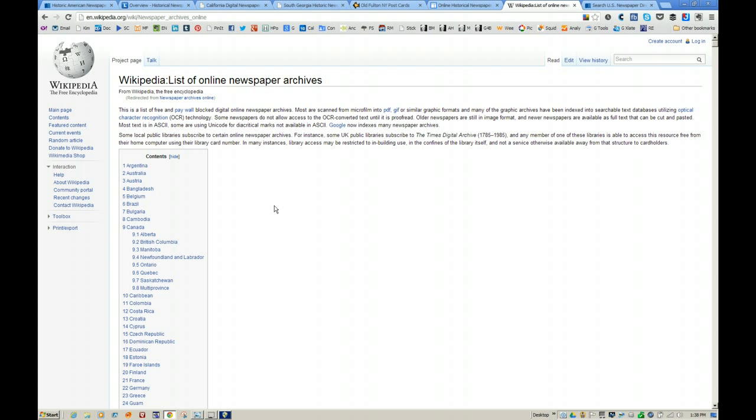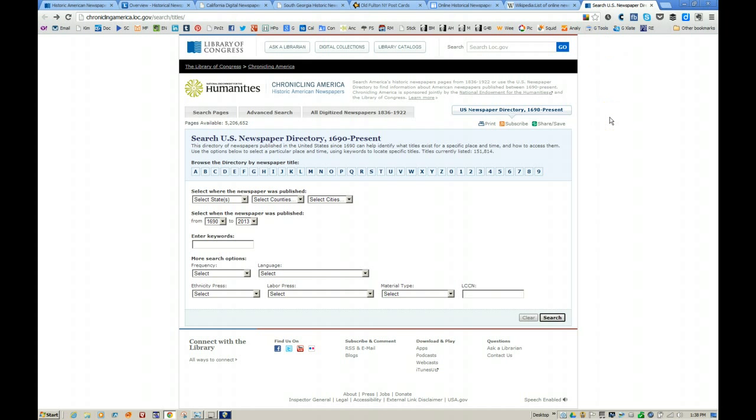And lastly, I want to leave you with something that is not online, and that is the bulk of newspapers which are offline. How do I find those? Well, some of these link sites are inclusive of offline repositories of newspapers. But one thing you might want to do is say, well, I'm interested in this particular newspaper. Where can I find it? If it's not online, how can I find it? Well, the Library of Congress has done a lot of work for you in that particular arena. Over here, it's called the U.S. Newspaper Directory, 1690 to present.